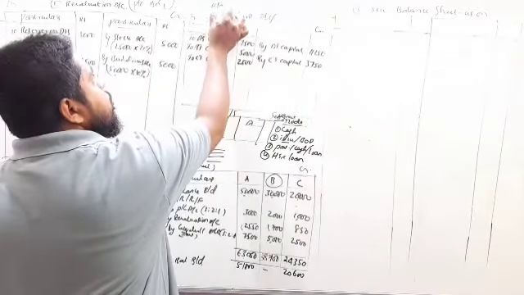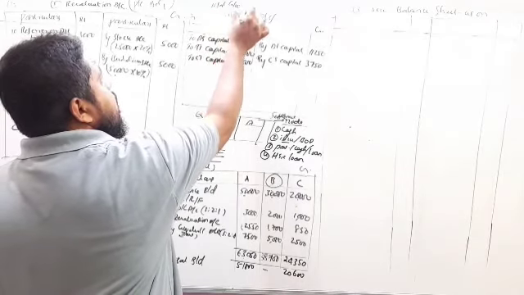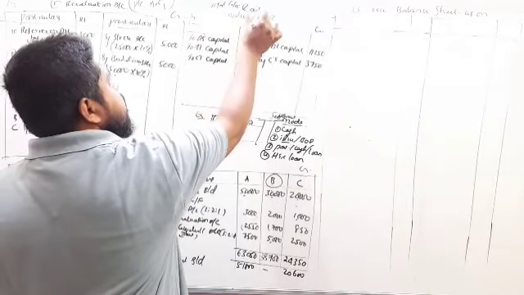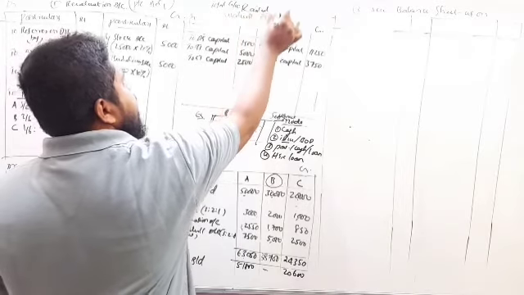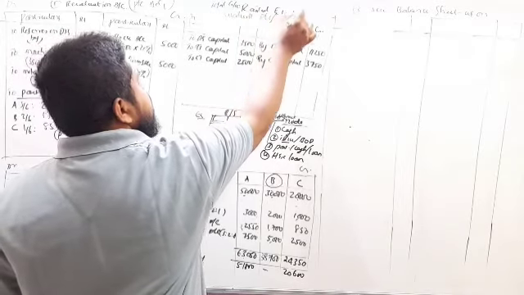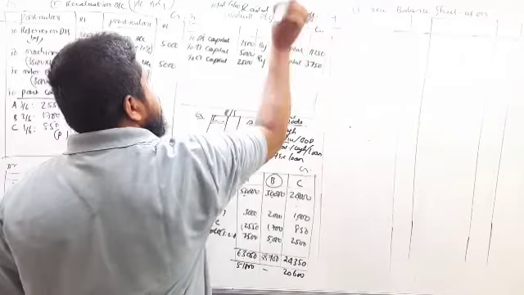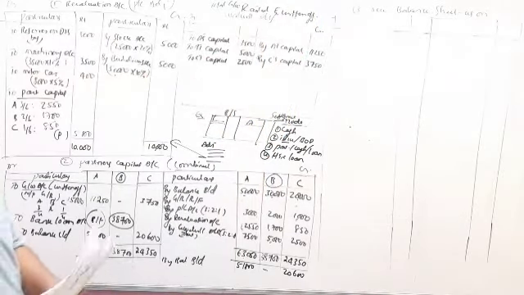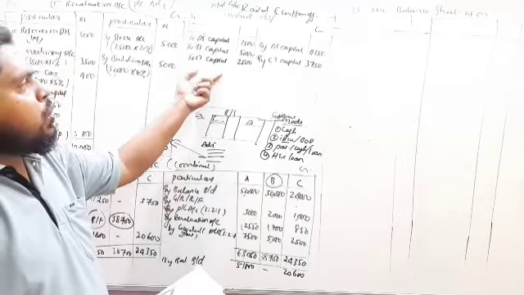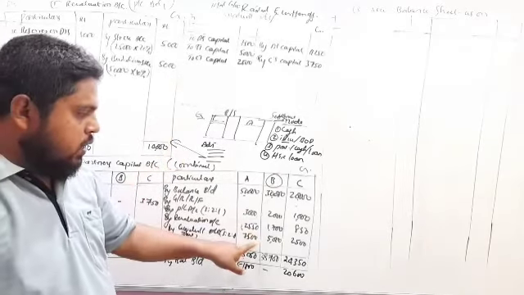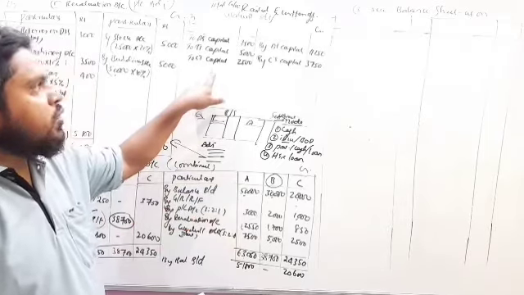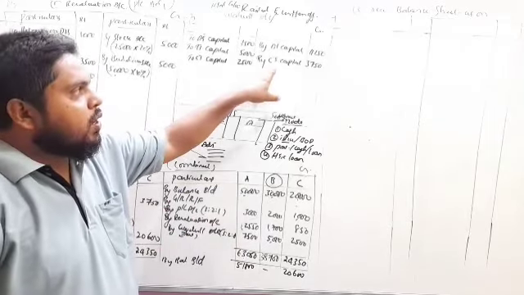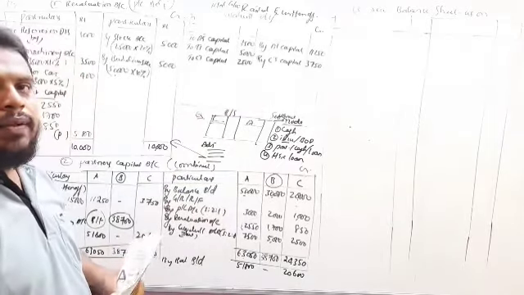Total goodwill raised and written off. So in this case, goodwill we have to share among all the partners in their old profit sharing ratio, and this goodwill written off we have to do in their gain ratio.